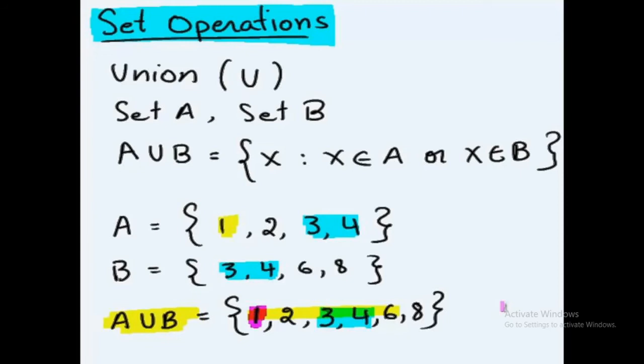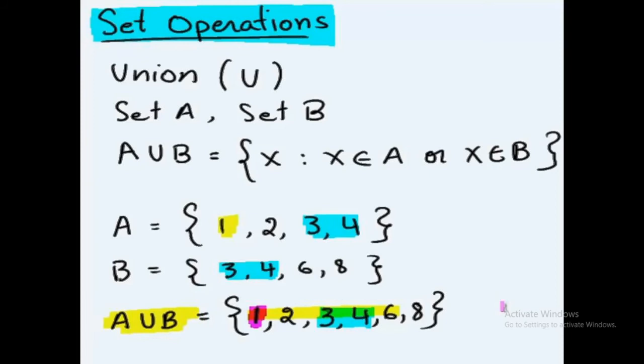Let's discuss it with an example. We have A equals {1, 2, 3, 4} and B equals {3, 4, 6, 8}. In the set operation of union, we have to write A ∪ B equals a set, and we write it in counting order, that is 1, 2, 3, 4, 5, 6.